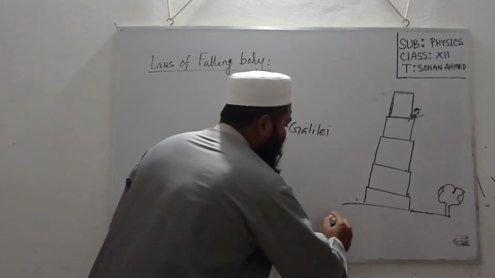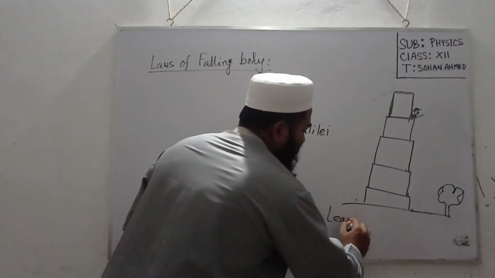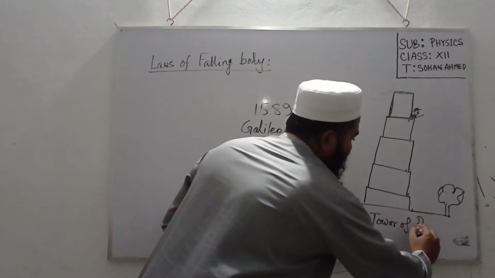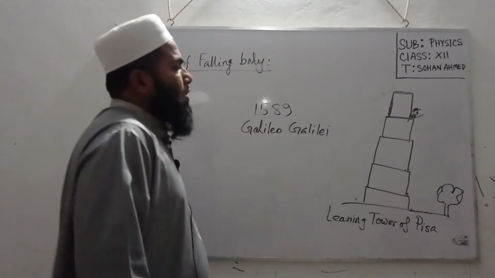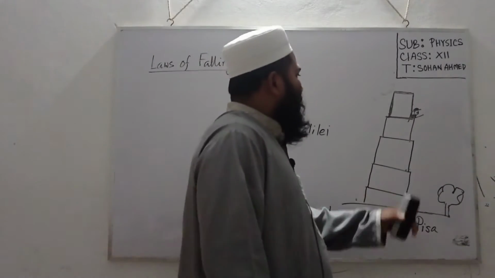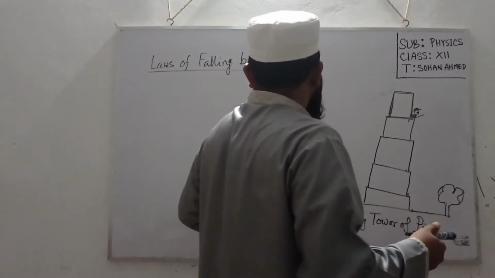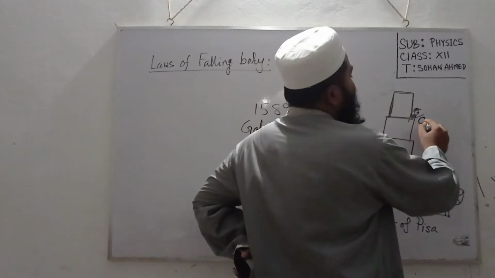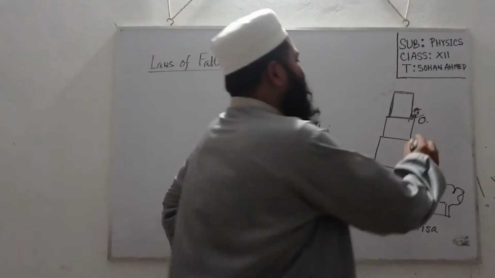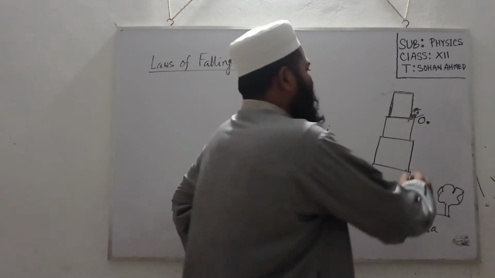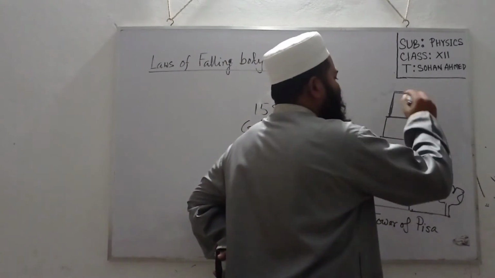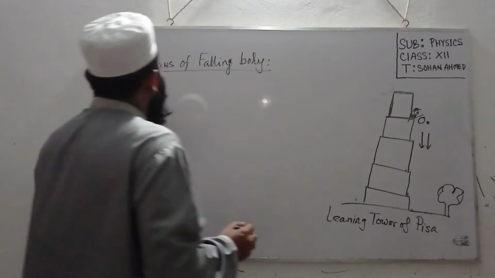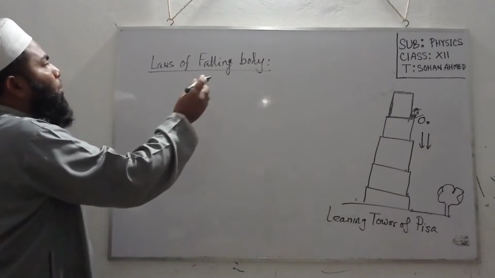This is the leaning tower of Pisa. Suppose scientist Galileo released different masses, and observing the motion of these masses, he put forward three laws. These are called the laws of falling body.